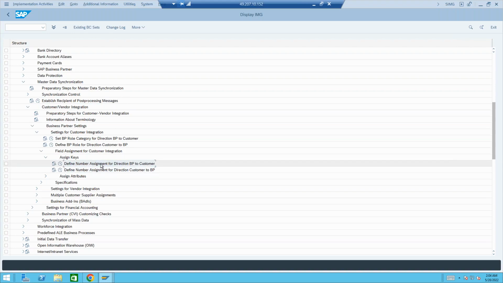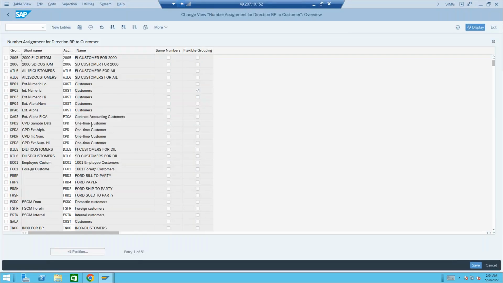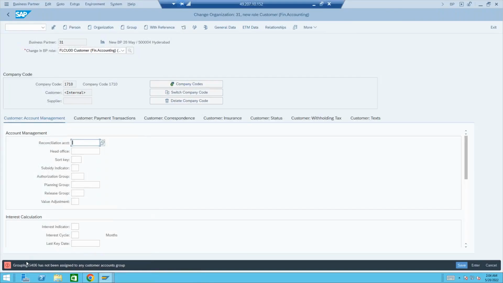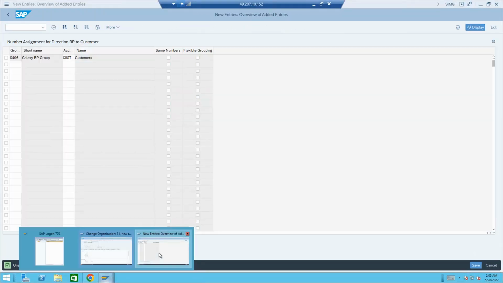So define number assignment for direction BP to customer. Select this, and here where we need to assign, go to new entries. Our BP grouping is S406, which we created, and I'll use CUST, right? This is called CVI, Customer Vendor Integration. As we had not done this setup and my account group was new, the system stopped us saying that grouping S406 has not been assigned to any customer account group, which is CVI, and CVI is missing. Now CVI we have done.